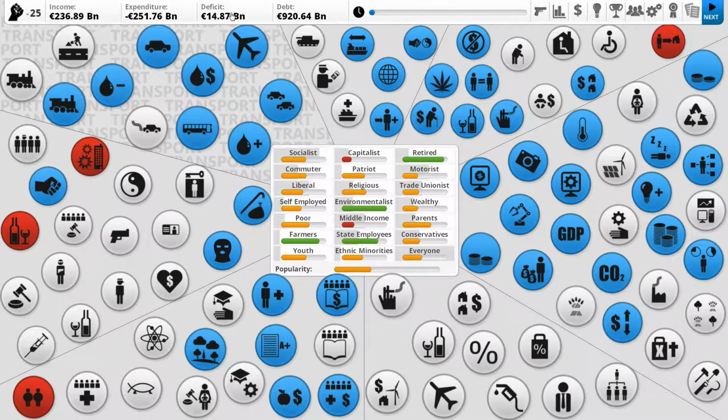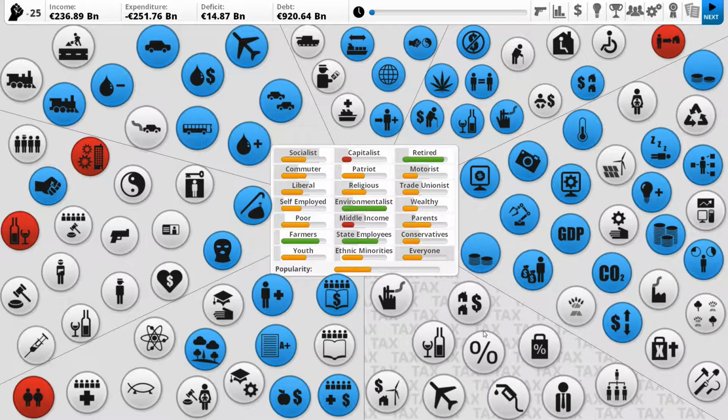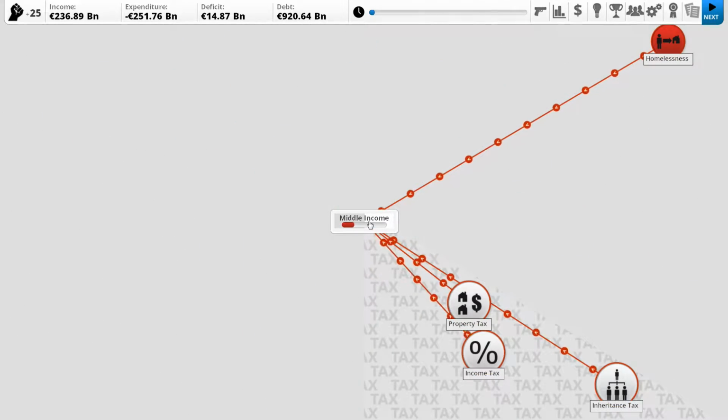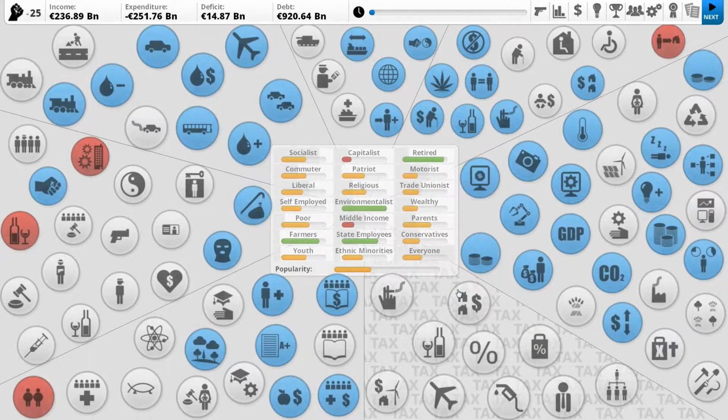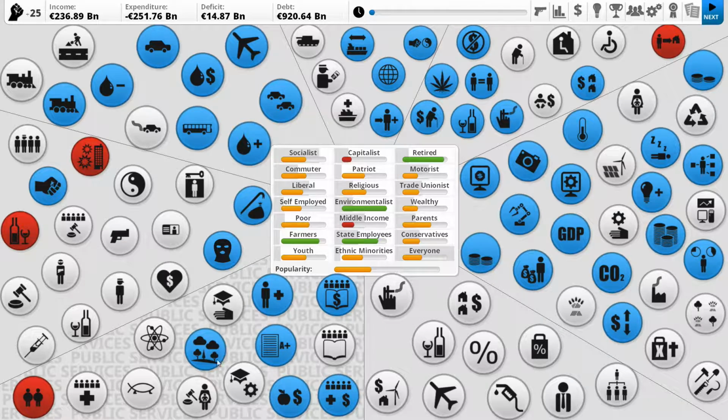We're going to have a bigger deficit now because we are playing on a slightly harder difficulty level. The global economy will be worse and worse and worse. We need to just fix this sooner rather than later. No huge changes. So, middle income needs to be made happier. Homelessness is an issue. Yeah, make people happy and then start changing other things about.